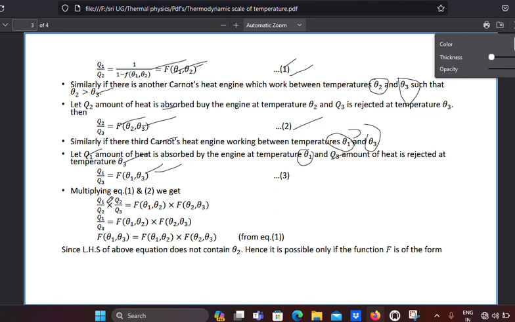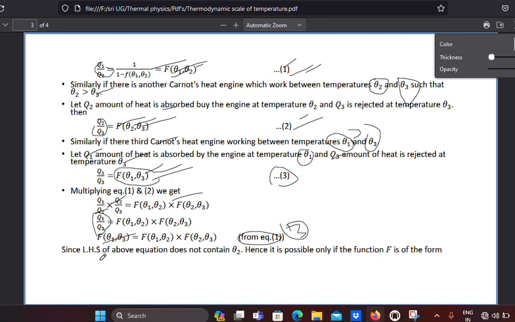Now what I am doing is multiplying equations 1 and 2. Left side terms are multiplied with left side, and right side terms with right side. Here these two get cancelled, and it becomes q1 by q3. So q1 by q3 is also a function of theta 1 and theta 3, from equation 3. It is not from equation 1, it is from equation 3. Equation 3 gives q1 by q3 as f of theta 1, theta 3.